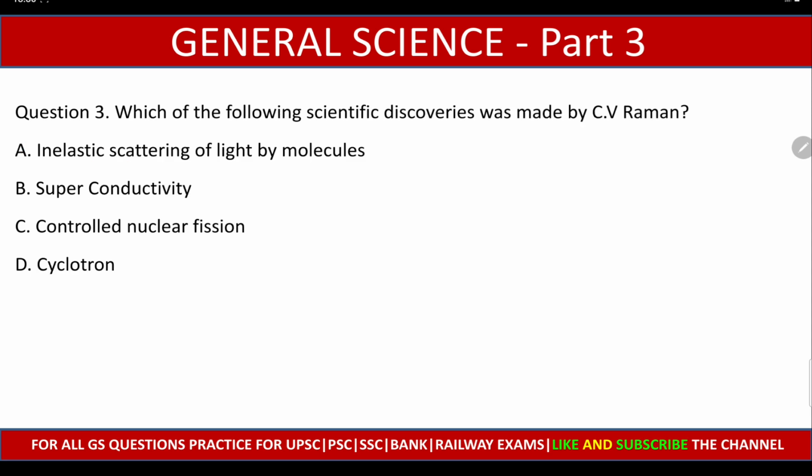Question number 3. Which of the following scientific discoveries was made by C.V. Raman? Inelastic scattering of light by molecules, superconductivity, controlled nuclear fission, cyclotron. And the right answer is option A, inelastic scattering of light by molecules.